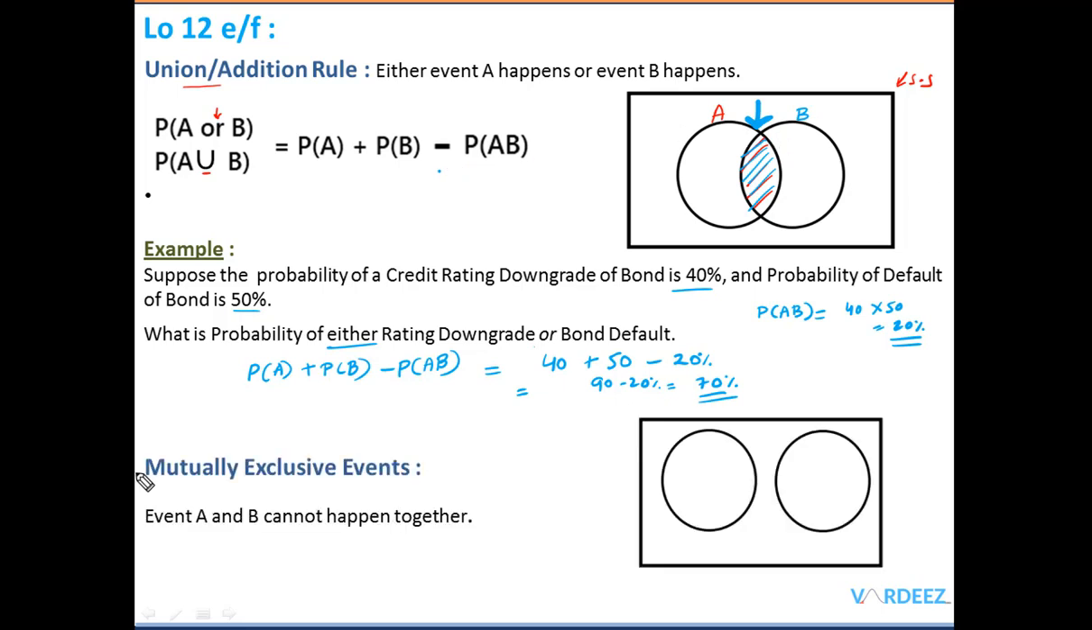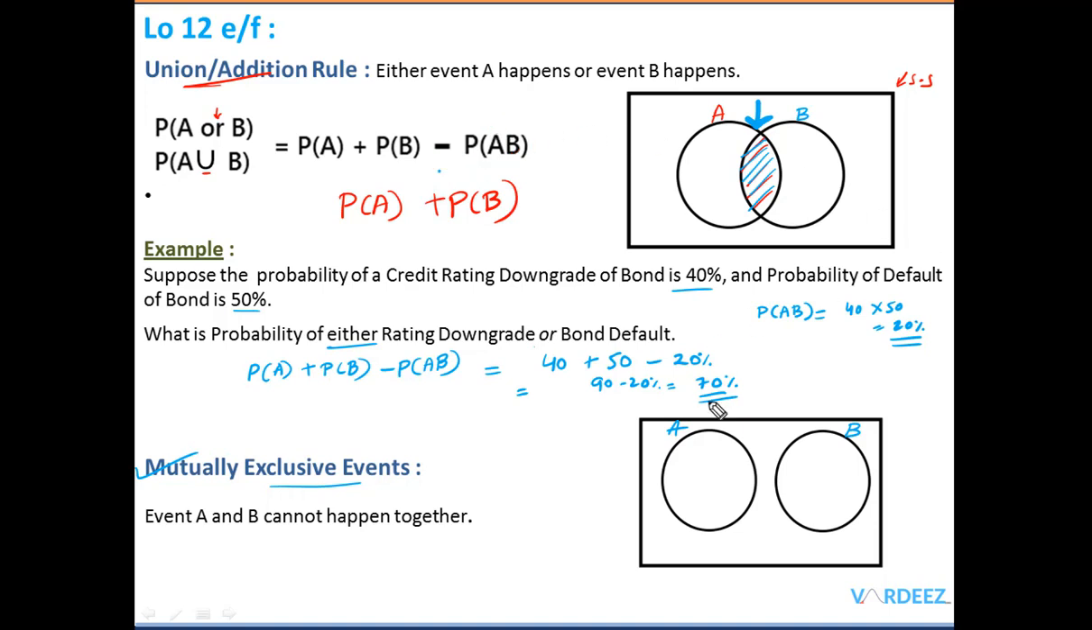Okay, now for mutually exclusive events, if event A and B are mutually exclusive, they cannot happen together. We have here A and B. Now if both these events are mutually exclusive, then there is no intersection between them, there is no joint probability. Then the addition rule simplifies to only probability of A plus probability of B. There is no intersection, so no need to subtract this thing.